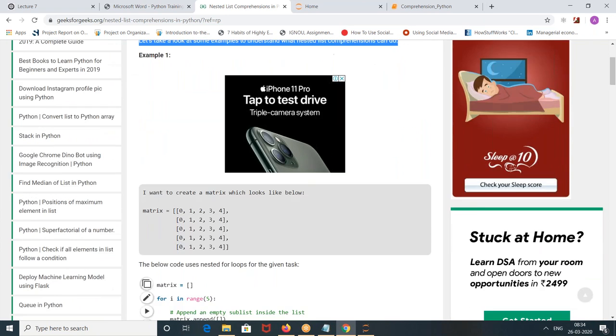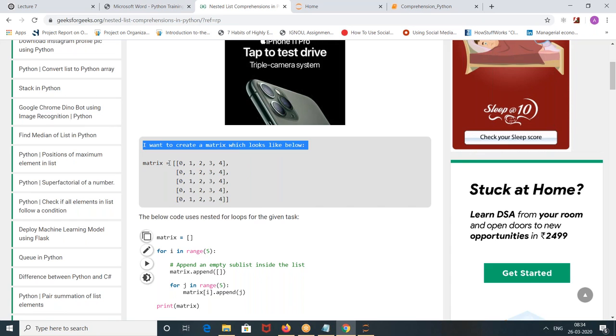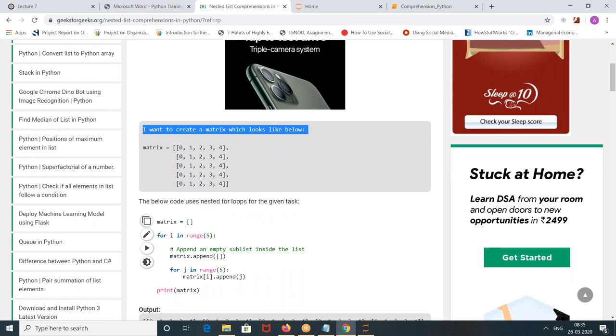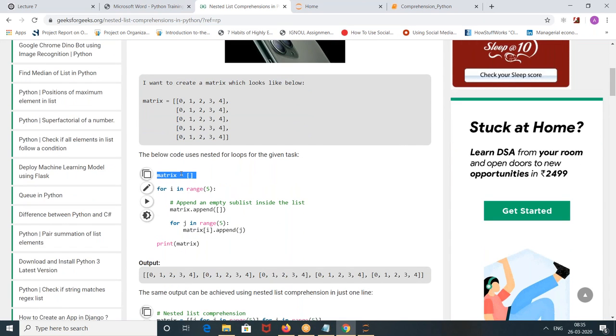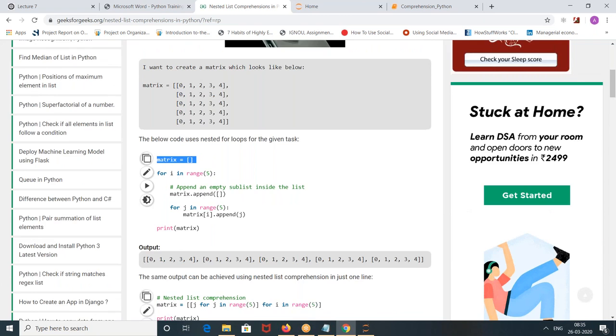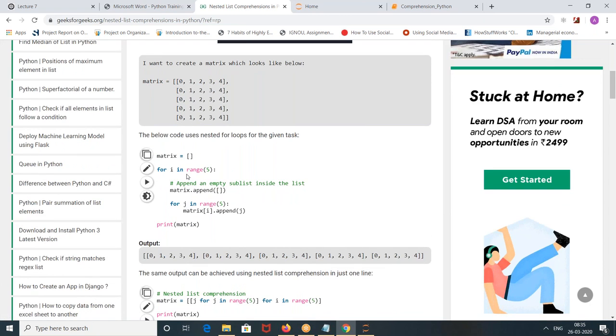Okay, this guy wants to create a matrix. You remember this, no? 10th class maths. The below code uses nested for loops for the given task. What is it doing in this example? For i in range of 5, that means 0 to 4, append an empty list inside the list matrix. For j in range of 5, matrix[i].append(j). So print matrix, you are getting this.